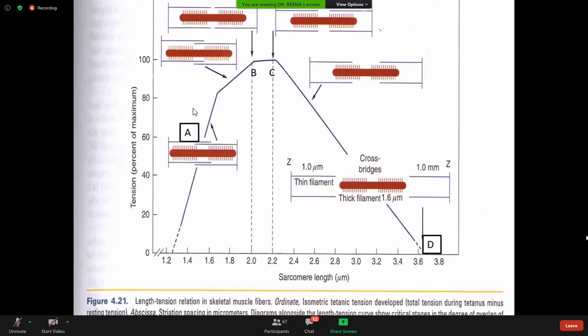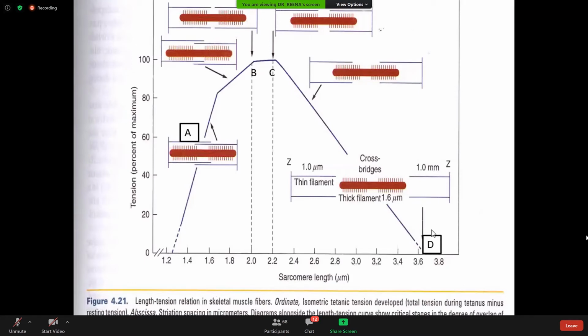And at this point B, look at here, the sarcomere length is about 2 micrometer. The ends of the two actin filaments now begin to come closer, and more cross bridges are formed. So the sarcomere maintains full tension at this period.